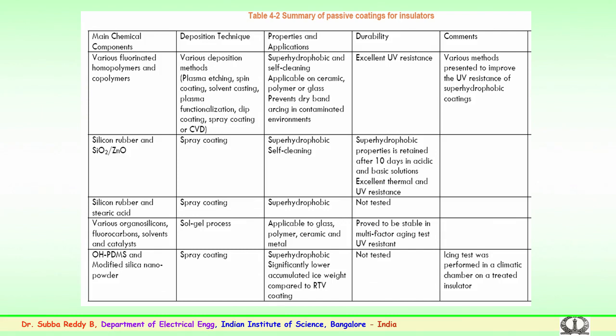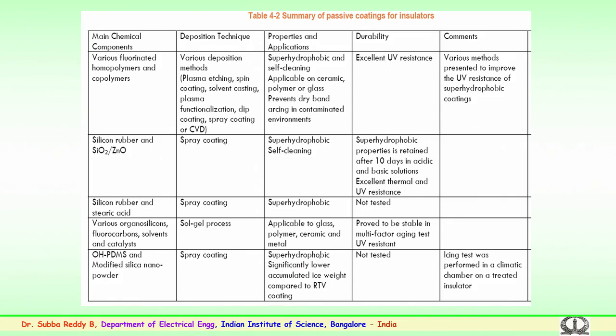Again you have various fluorocarbon solvents and catalysts which are being developed mainly for glass, polymer, ceramic and metal, and this has proved to be stable in multi-factor aging and UV resistance methods. Again OH, PDMS and modified silica powder, that is a nano powder, is also used, with spray coating employed as a method.